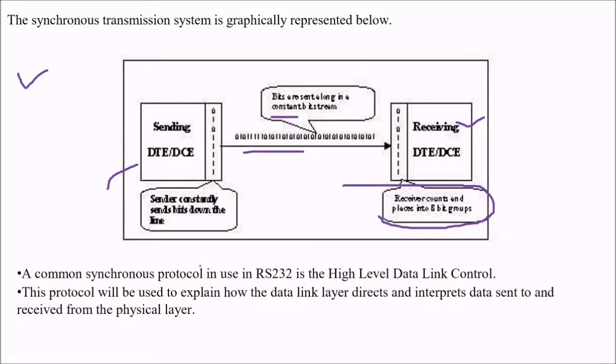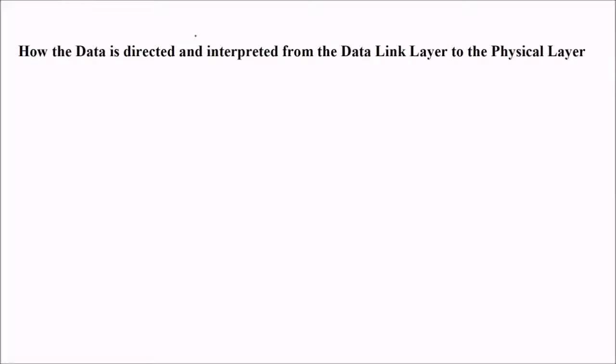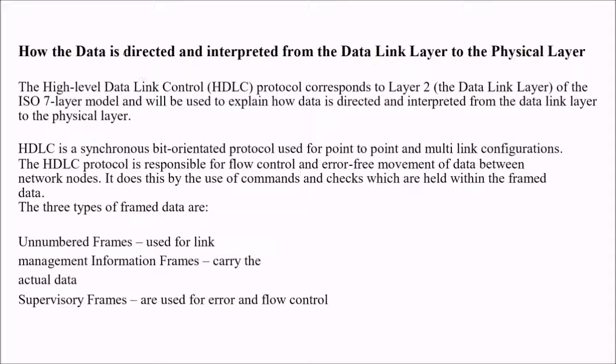The common synchronous protocol in use with RS-232 is high level data link control. This protocol will be used to explain how the data link layer directs and interprets data sent to and received from the physical layer. So how is data directed and interpreted from the data link layer to the physical layer? The high level data link control, HDLC, protocol corresponds to layer 2, that is the data link layer of the ISO 7 layer model, and will be used to explain how data is directed and interpreted from the data link layer to the physical layer.